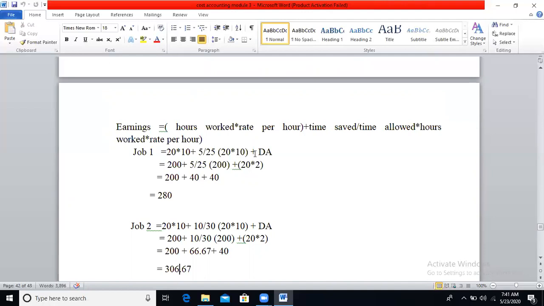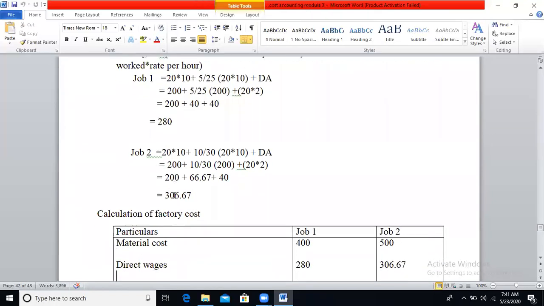And if they have given DA in the problem, you need to add DA also. On the basis of number of hours worked, you need to calculate DA at the rate per hour. We have calculated the DA rate as 2. So 20 into 10 is 200. 5 divided by 25 into 200, if you multiply this, you will get 40. 20 into 2 is 40. So 200 plus 40 plus 40, you will get 280. Like that, you have to calculate for job 2.